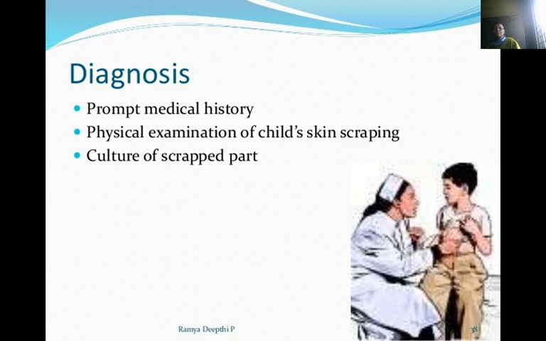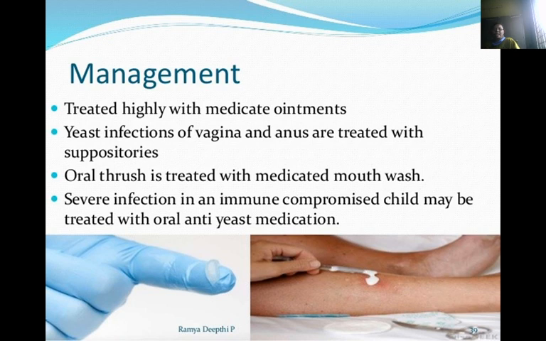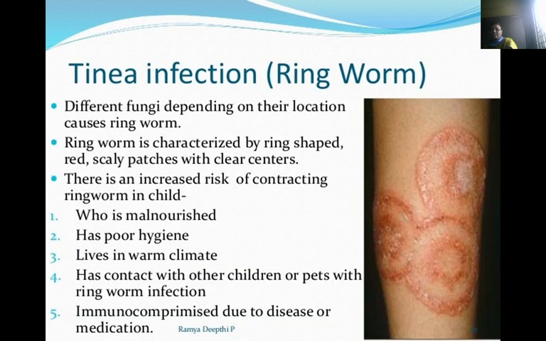The diagnosis: a prompt medical history, physical examination, and culture of the affected part. Management: treated topically with a medicated ointment. Yeast infections of the vagina and anus are treated with suppositories. Oral thrush is treated with a medicated mouthwash. Severe infection in an immune compromised child may be treated with oral anti-yeast medications.